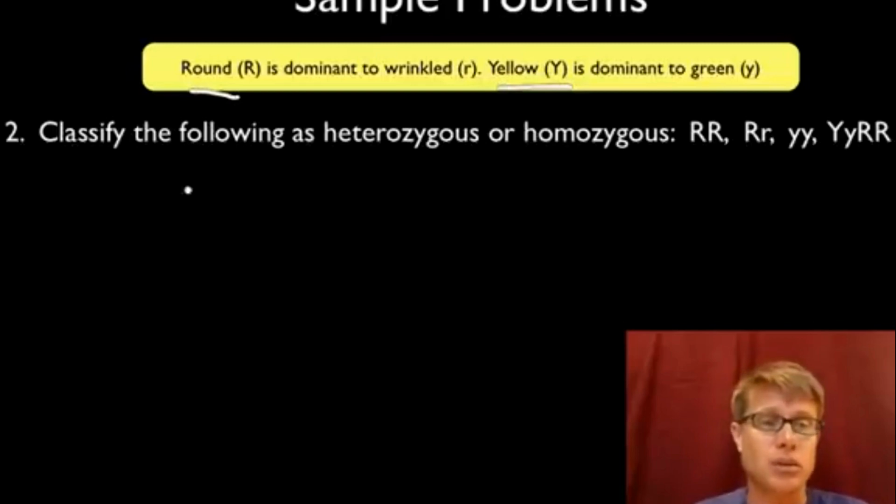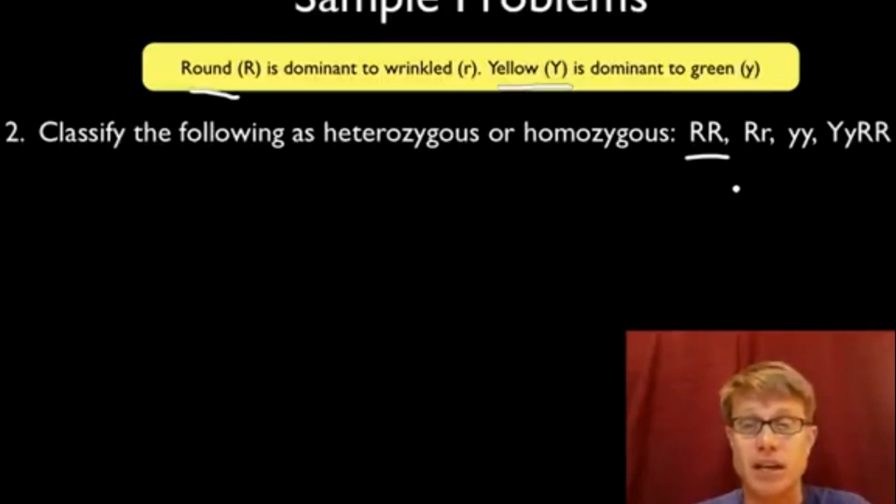And so question number 2, classify the following as heterozygous or homozygous. Heterozygous means you have different genes or different alleles. Homozygous means you have the same. And so this first one, big R, would be homozygous dominant. They have the same. This would be heterozygous, and we also sometimes refer to that as hybrid.